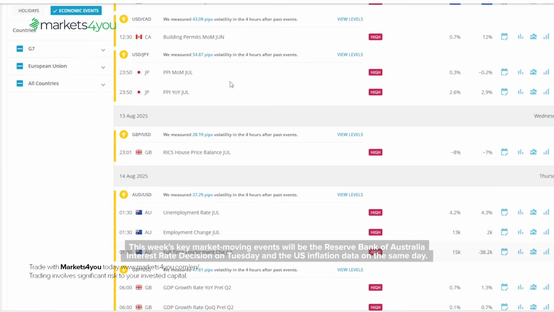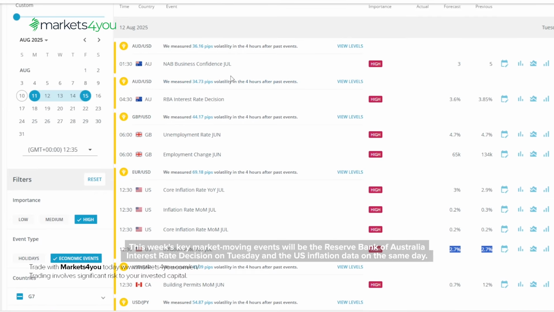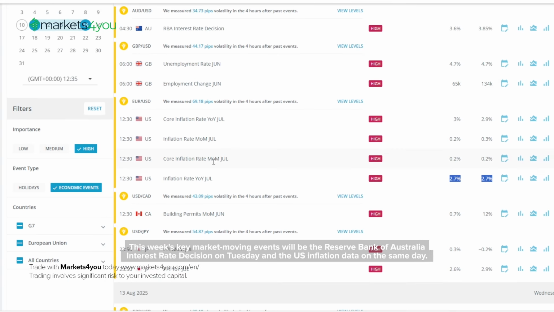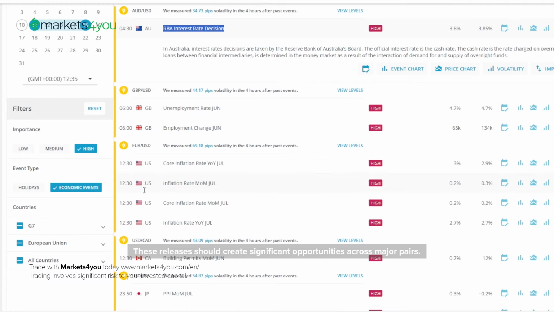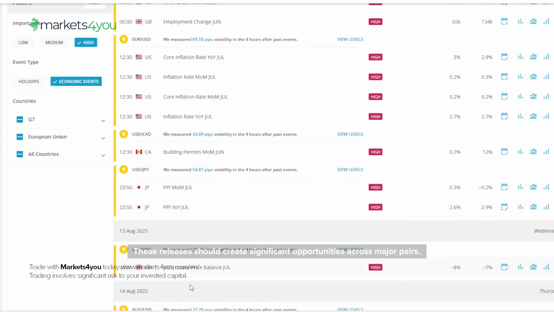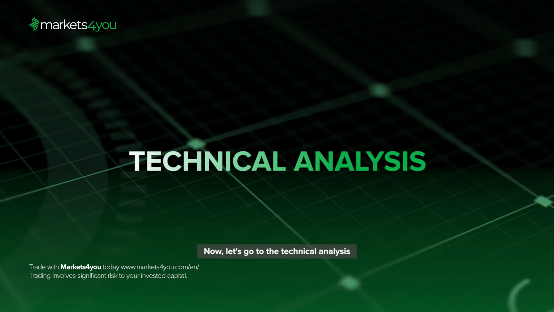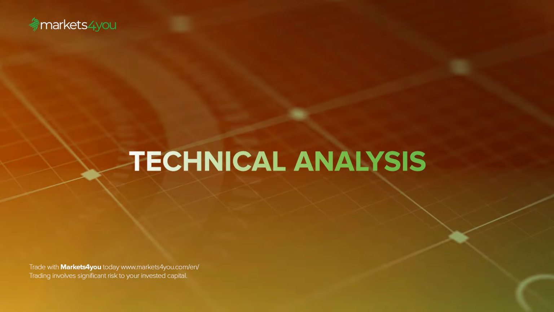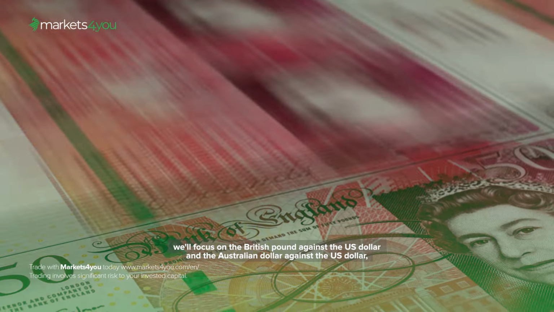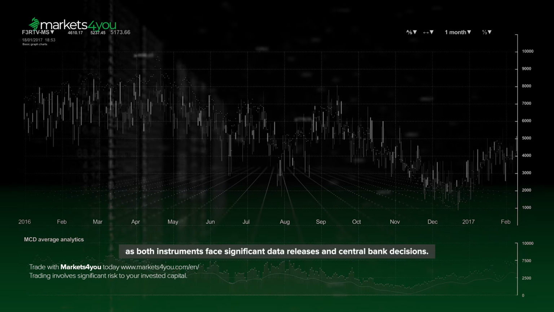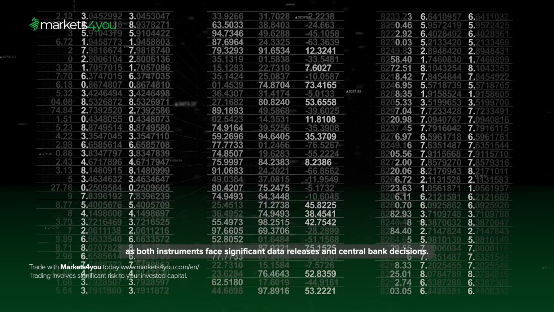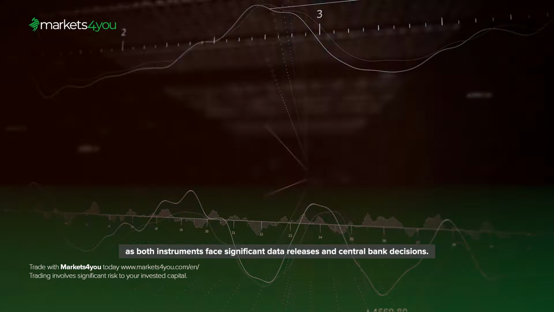This week's key market-moving events will be the Reserve Bank of Australia interest rate decision on Tuesday and the US inflation data on the same day. These releases should create significant opportunities across major pairs. Now, let's go to the technical analysis. This week, we'll focus on the British pound against the US dollar and the Australian dollar against the US dollar, as both instruments face significant data releases and central bank decisions.